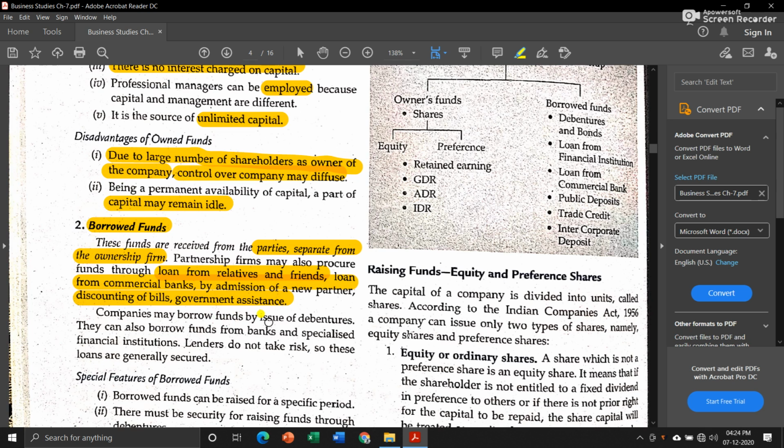Companies may borrow funds by issue of debentures. That means they can issue debentures and raise loans. They can also borrow funds from banks and specialized financial institutions. Lenders do not take risk, so these loans are generally secured.